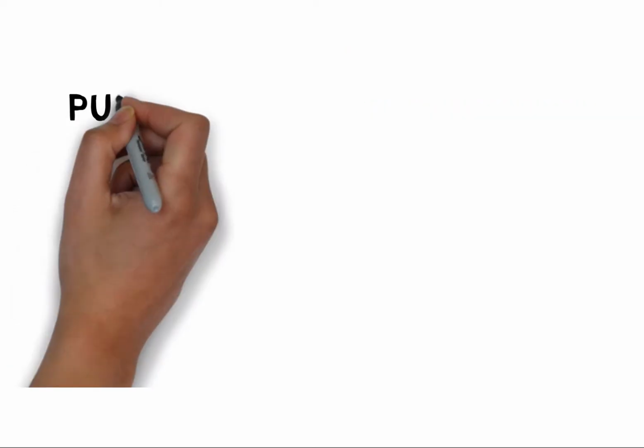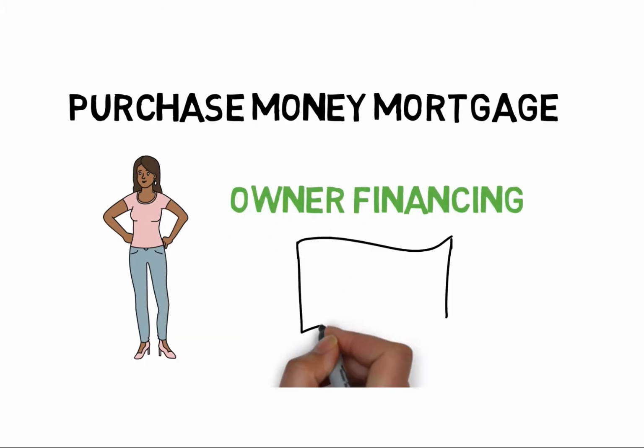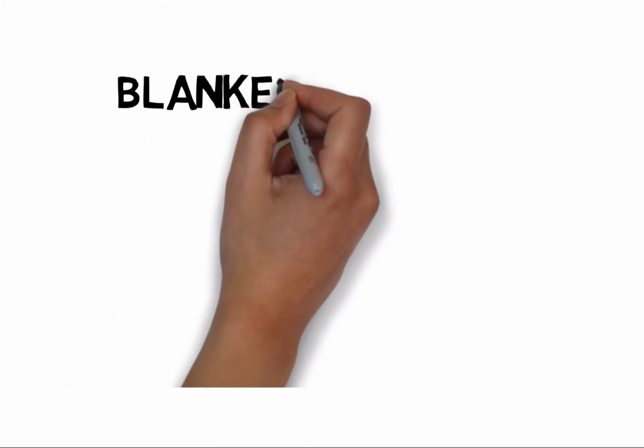Another type of mortgage is called a purchase money mortgage. For the purposes of our exam, whenever you see the term purchase money mortgage, think of the words owner financing. This is typically where a seller is going to help finance part of the real estate loan on behalf of the buyer. That is called, again, a purchase money mortgage.